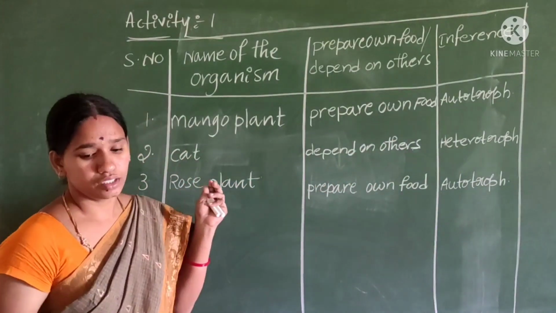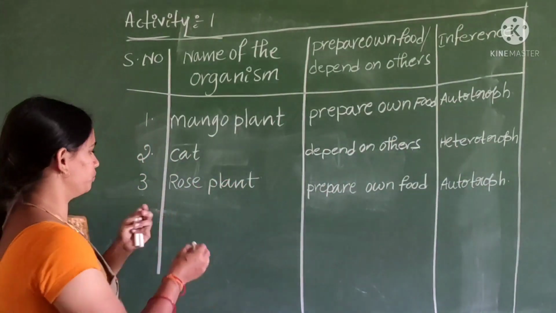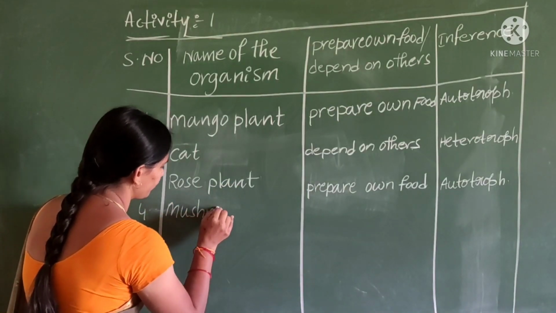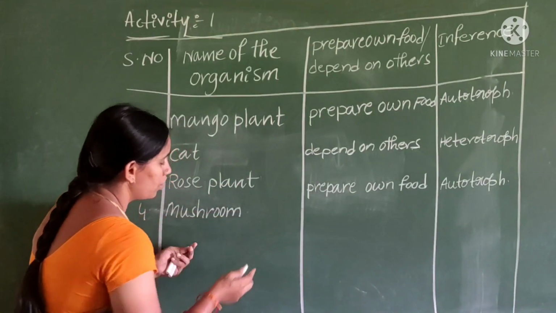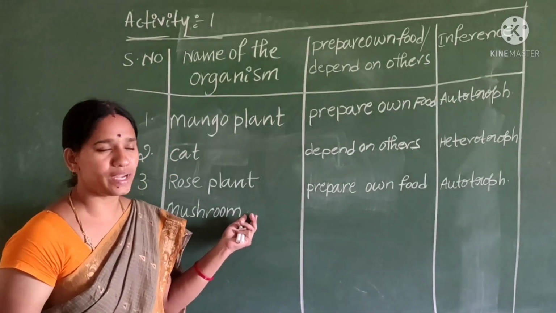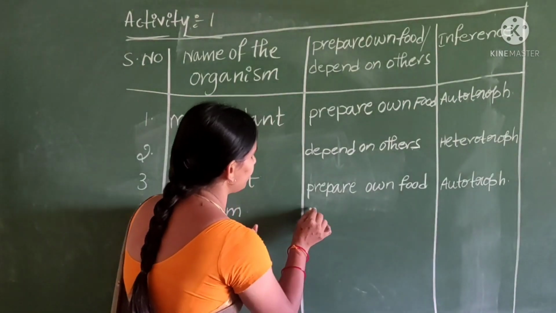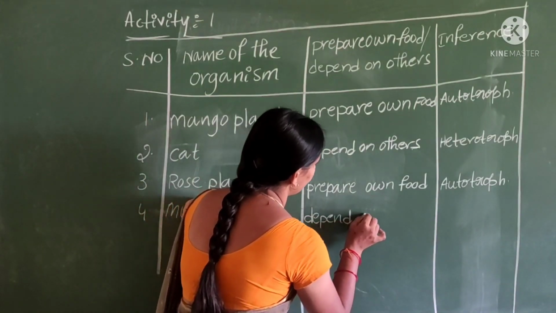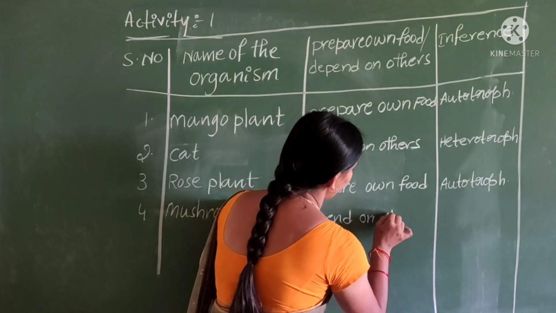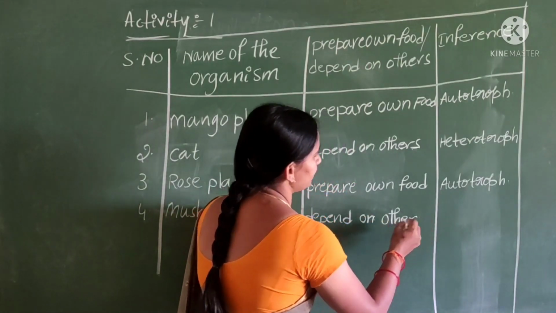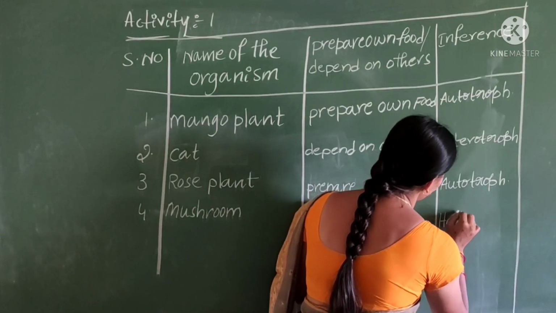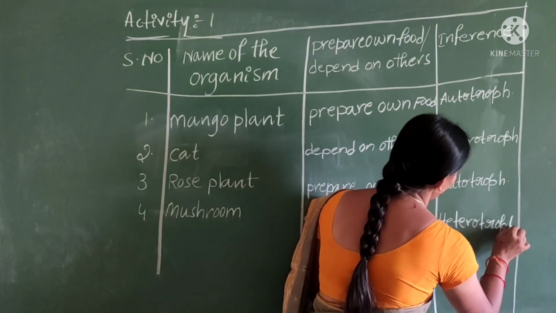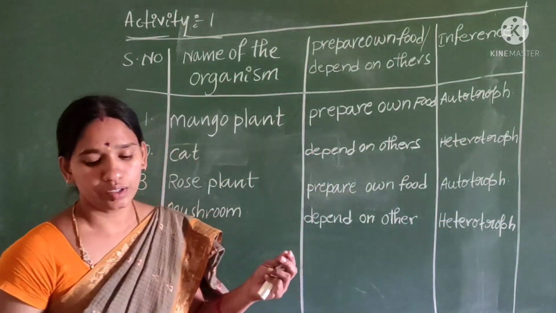Next children, mushroom. They cannot prepare their own food, children. That's why they depend upon others. That's why this is a heterotroph.